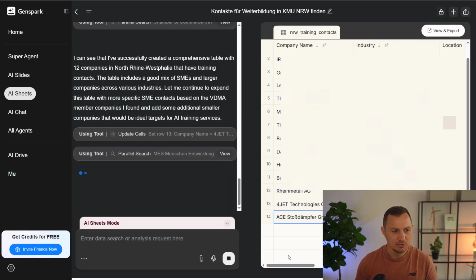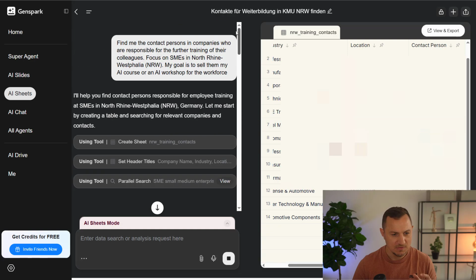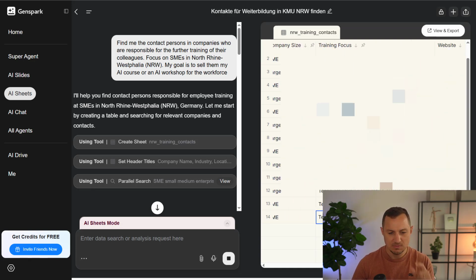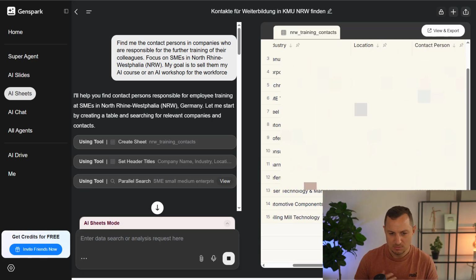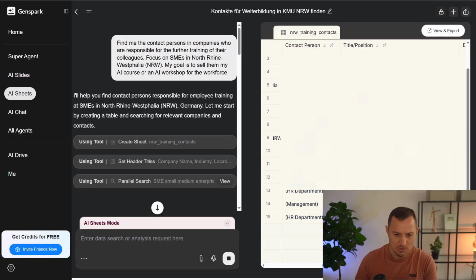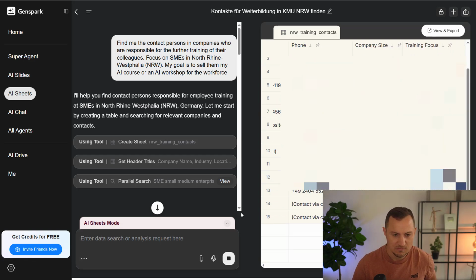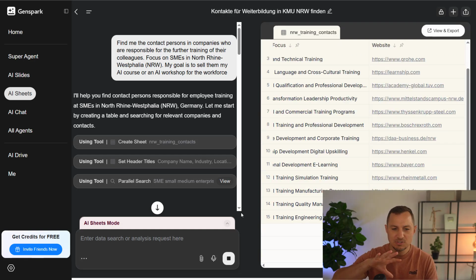So let's jump over to our creating contacts of SMEs in North Rhine-Westphalia, and you see it's finding people's names, it's adding the company details, the website, the training focus, all the good stuff. And this would help me to, for example, sell my own AI courses or sell my workshops to them. There are even names and all of that stuff. So I am blurring things out here because I don't want anyone to be able to contact them without finding the details themselves. Okay, but you get the point. So it's a pretty cool feature in my opinion.